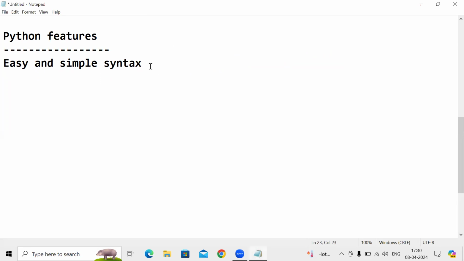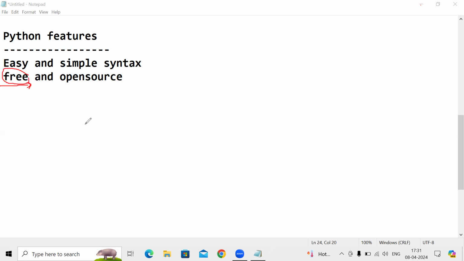People say that Python is easy, and it is free and open source, guys. Free: we can download it at any point of time and use it at any time. It will not cost us anything. It is free of cost, guys.